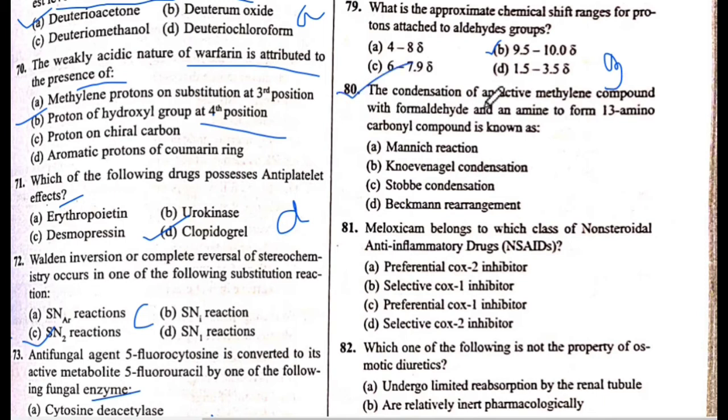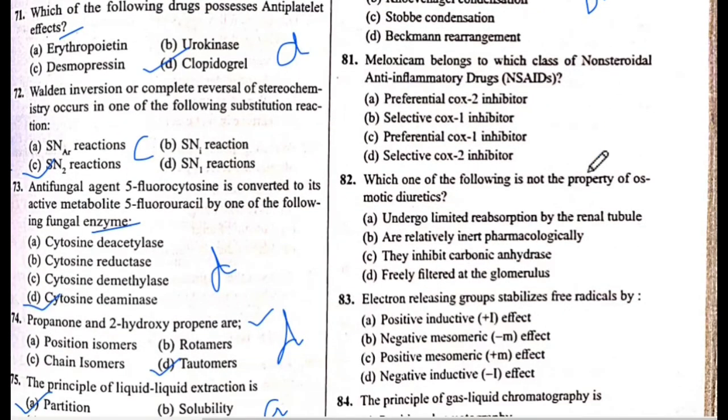The condensation of an active methylene compound with formaldehyde and an amine to form beta amino carbonyl compound is known as. The answer is A, Mannich reaction. Next is question number 81.